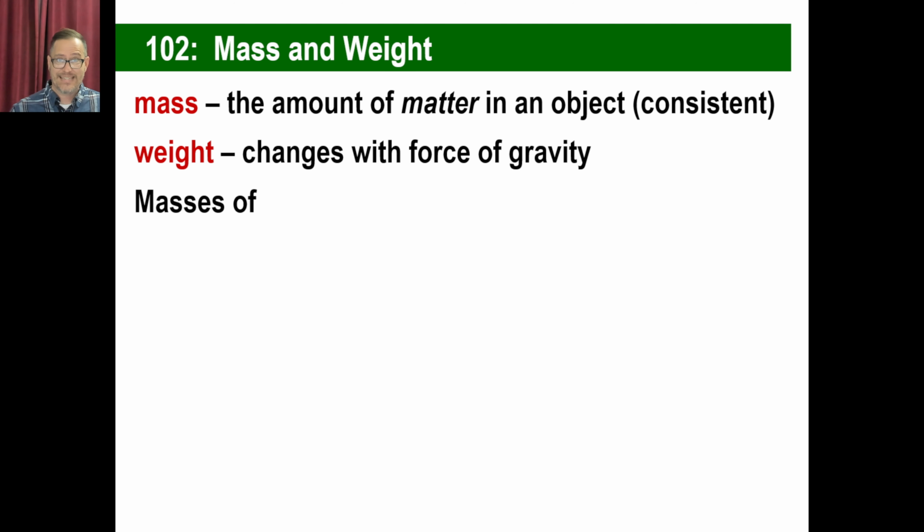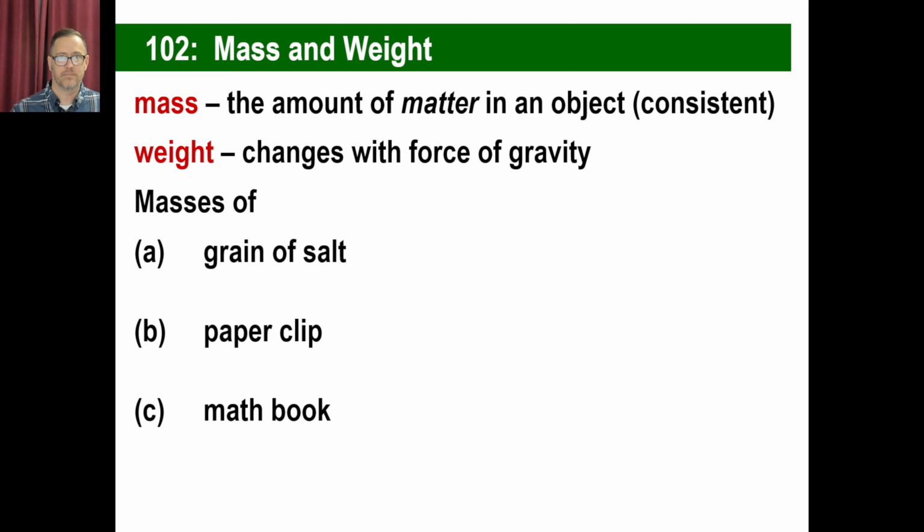Okay, masses. Let's look at a couple of things. A grain of salt, a paper clip, and a math book. What kind of math book could that be? A grain of salt, we're going to say, is about a milligram. Milli in Latin means thousand. A paper clip is about 1 gram. Sometimes it's just g. A math book is a kilogram. You should be aware that 1,000 milligrams gives you 1 gram, and 1,000 grams gives you a kilogram. Just make sure you memorize those.